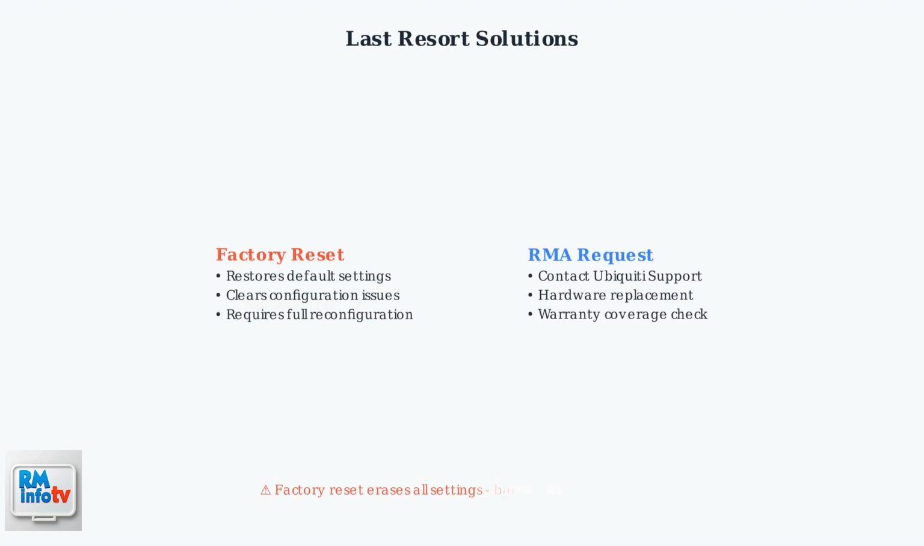If all previous steps fail, two final options remain. Factory reset the Dream router or affected port to restore default settings. As a last resort, contact Ubiquiti support for a return merchandise authorization if hardware failure is suspected.